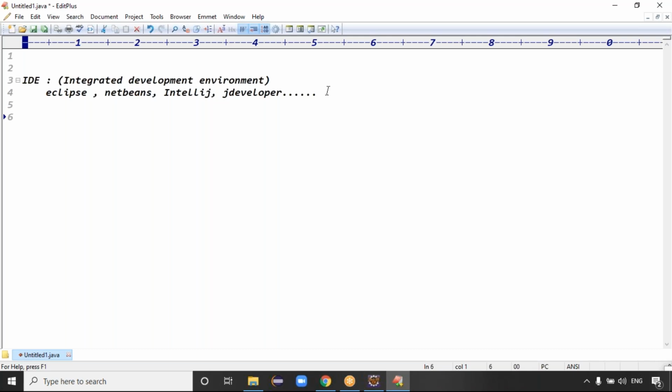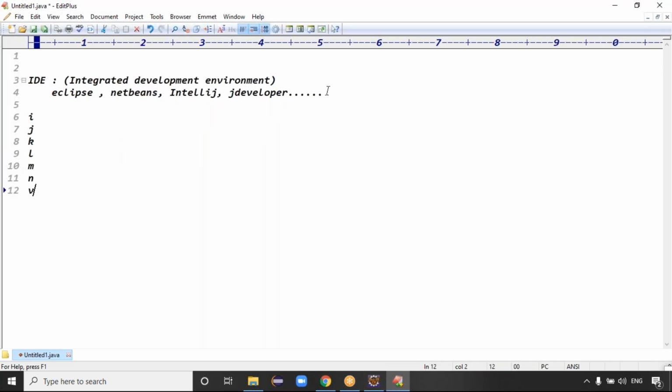When we work with Eclipse IDE, the versions are in alphabetical order: I, J, K, L, M, N, O, P. P is the present version, it seems. I means the Indigo version, guys. At least you have to know the versions of the IDE, because some of your friends are using different versions. J means the Juno version.